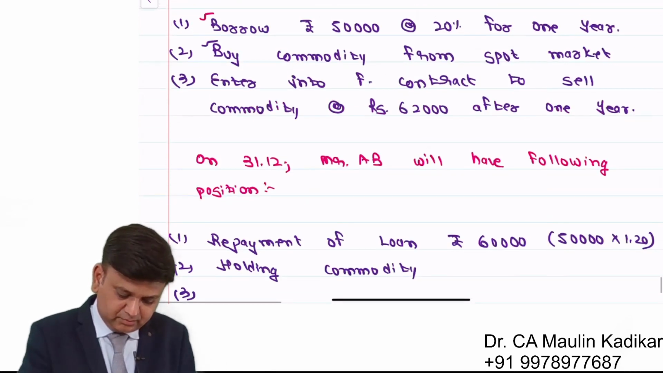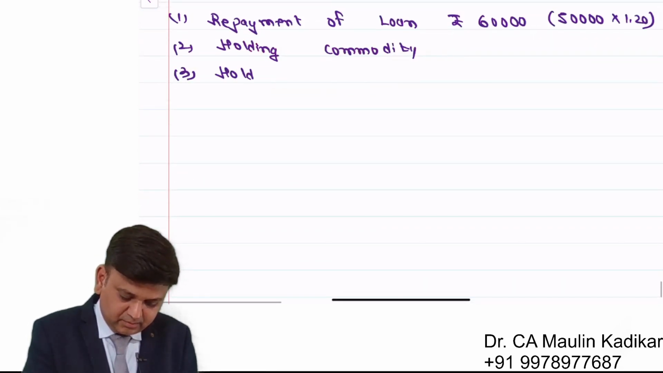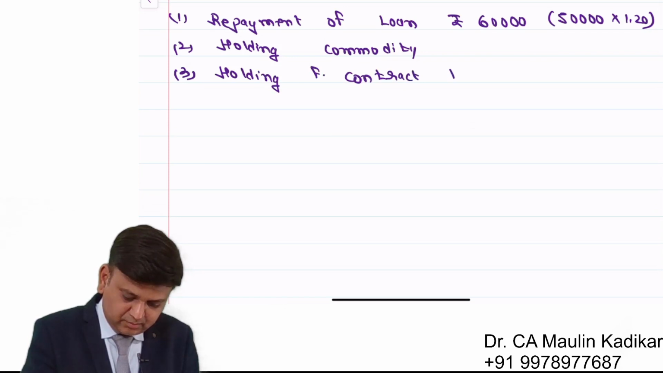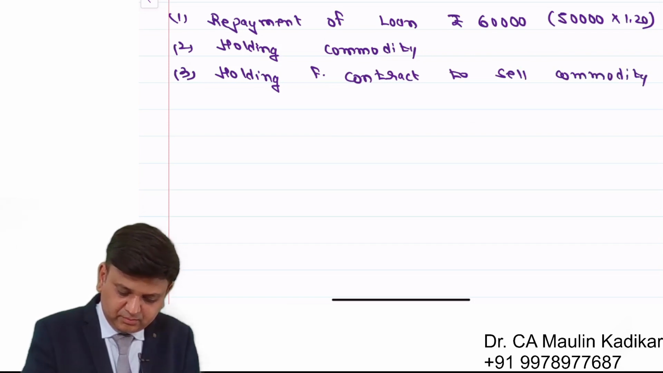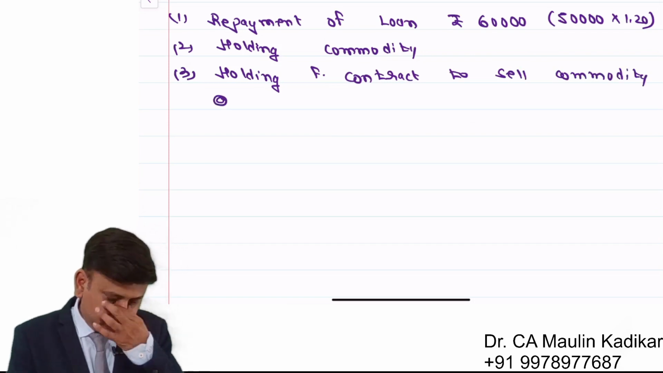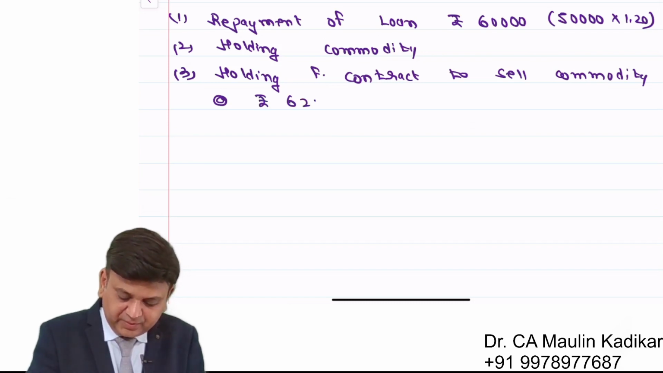Third, holding the forward contract to sell the commodity at the rate of rupees 62,000.